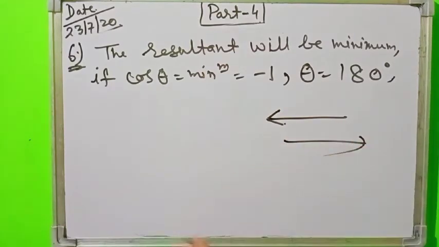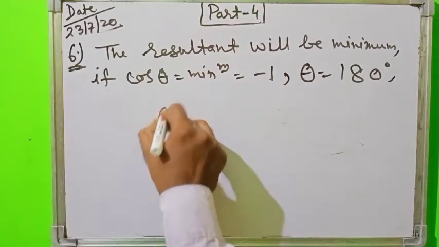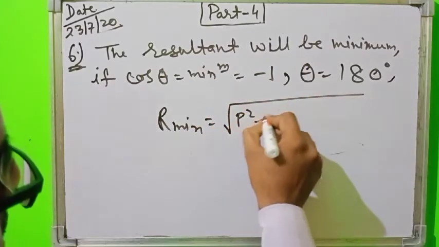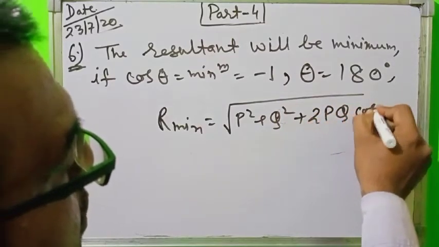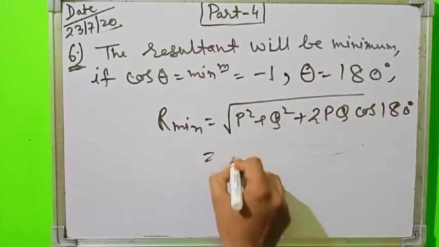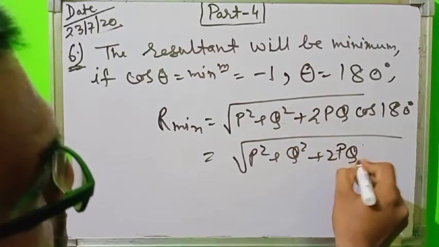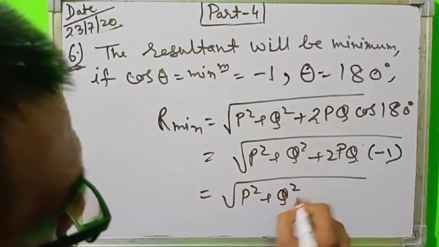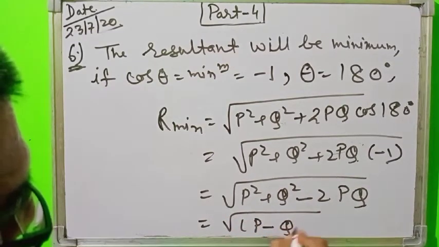I will explain both the things diagrammatically. So if both the vectors are anti-parallel, in this case R minimum is equal to under root P square plus Q square plus 2PQ cos 180 degree, which is P square plus Q square plus 2PQ times -1, which equals P square plus Q square minus 2PQ, which equals P minus Q whole square.